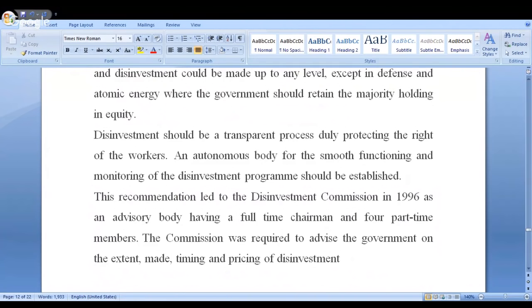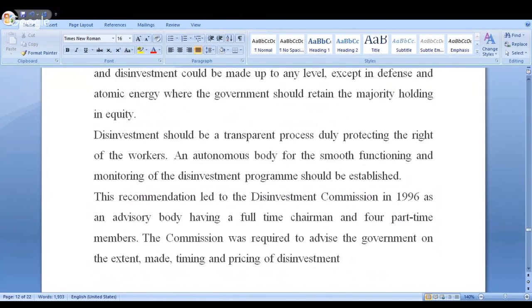I told you already, wherever you come across the word commission, that is basically meant for submitting recommendations. It will provide the advice. The ultimate decision will be taken by the government. It is an advisory body having a full-time chairman and 4 part-time members. The commission was required to advise the government on the extent, mode, timing, and pricing of the disinvestment.